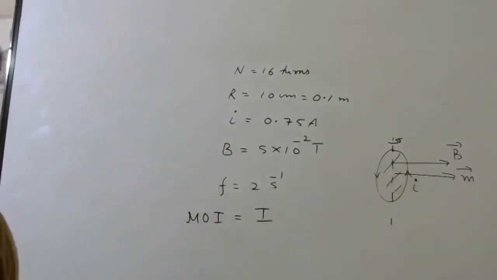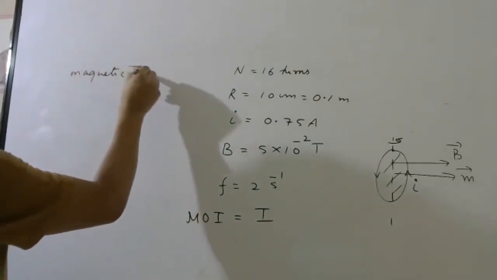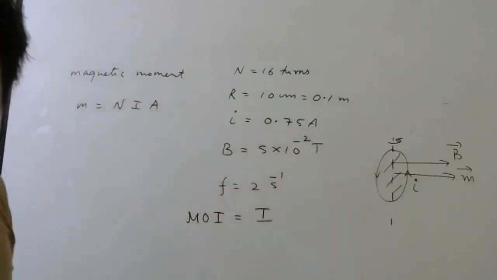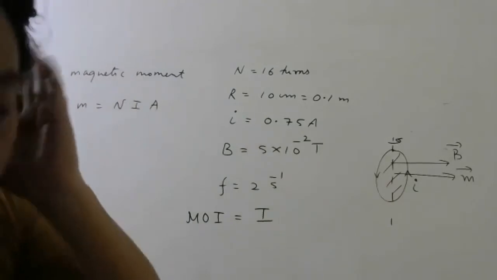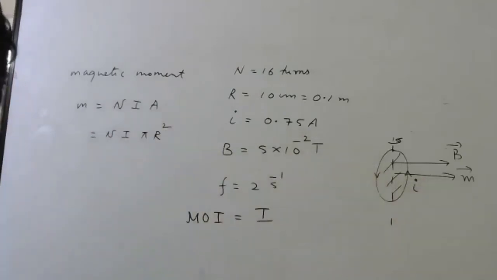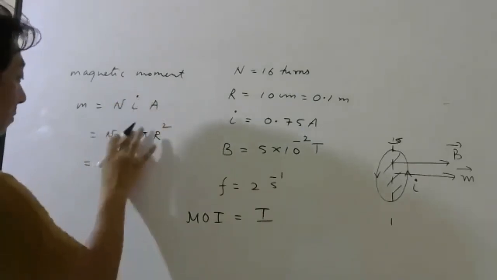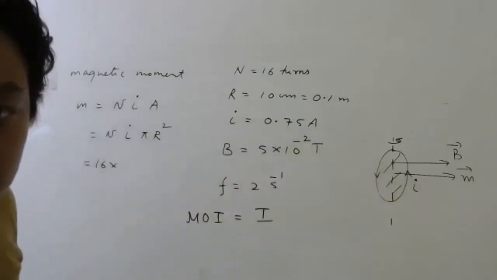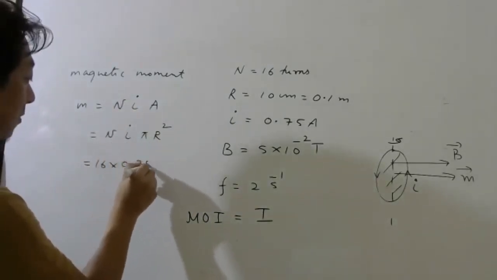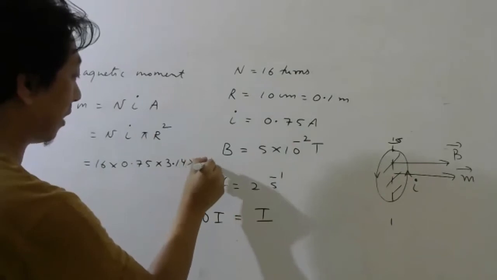So what we will do, first we will find the magnetic moment. So magnetic moment, what is the formula? N into current into area. This time, students, area is not given directly. You will have to calculate N into current into pi r square, because it is a circle, no? So number of turns is 16. Be careful. This I is current. So this current is 0.75. Pi value is 3.14. Radius square will be 0.01.